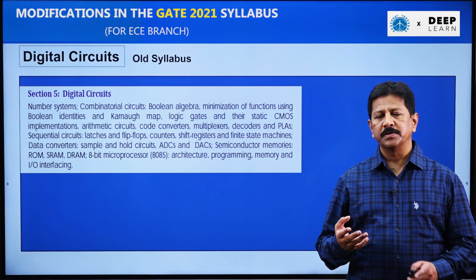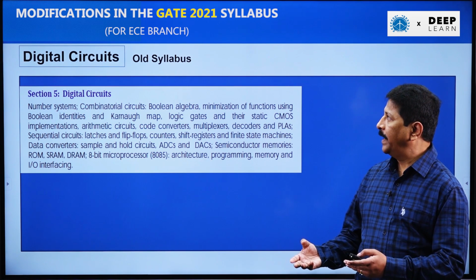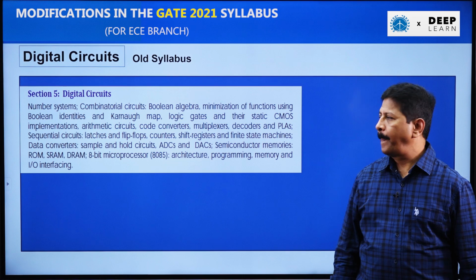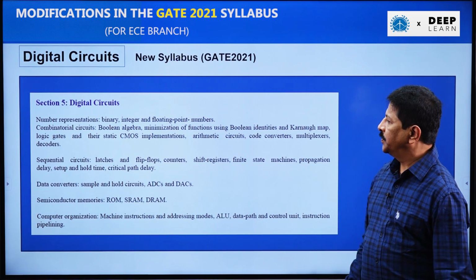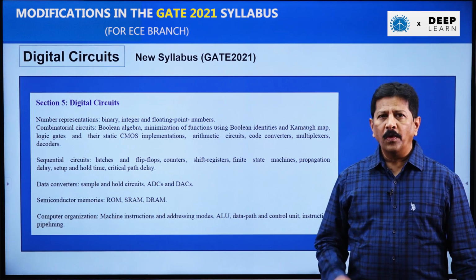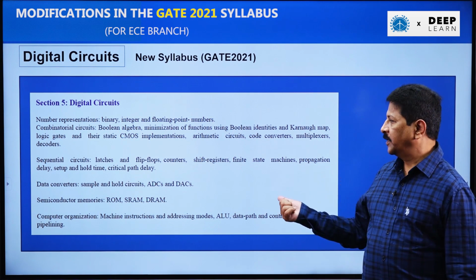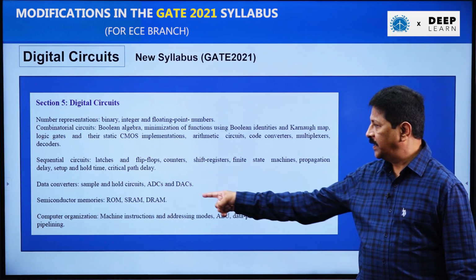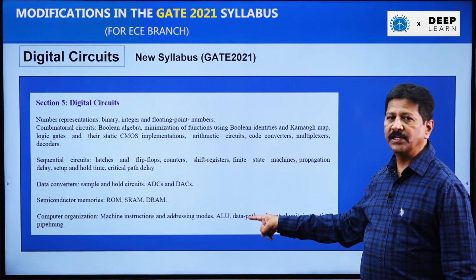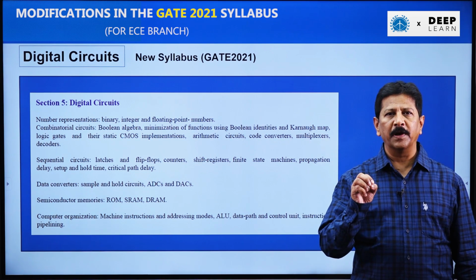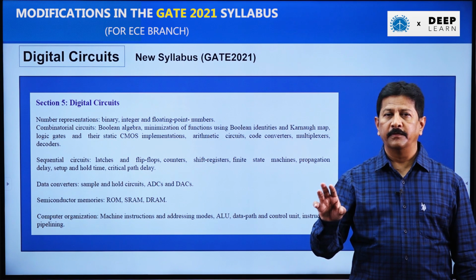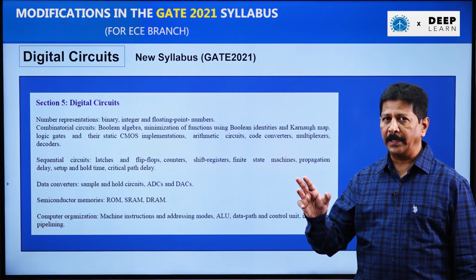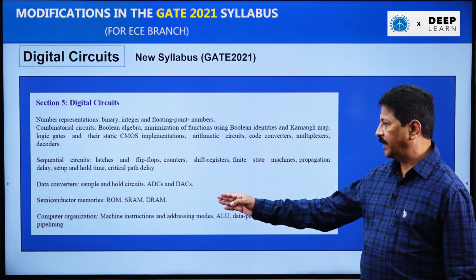Next subject in which a lot of changes are made is digital circuits. This is the old syllabus we had and it is changed to this one. The major change in this subject is that microprocessor is replaced by computer organization. The 8085 processor is no more present in the syllabus. The new topic we have here instead of microprocessor is computer organization.